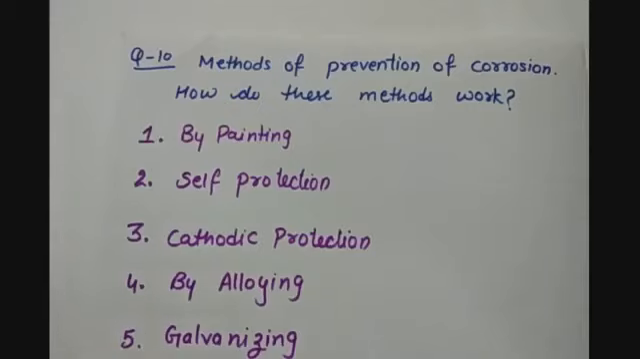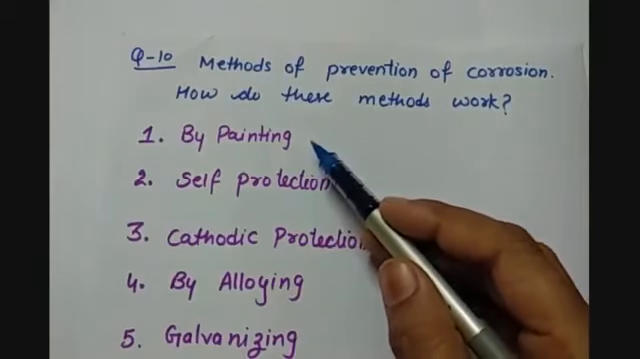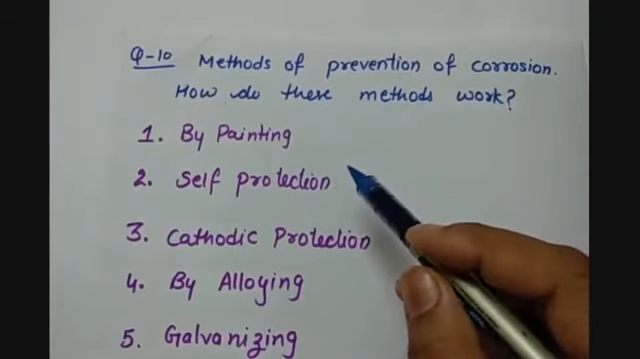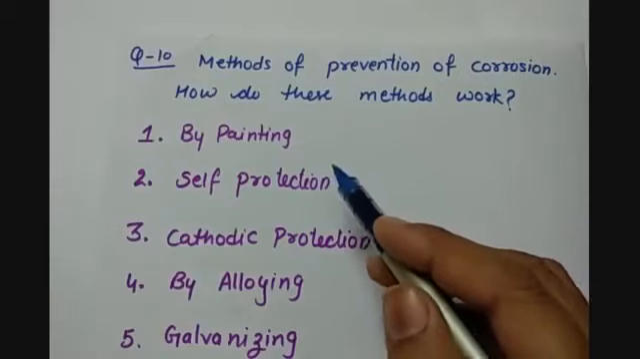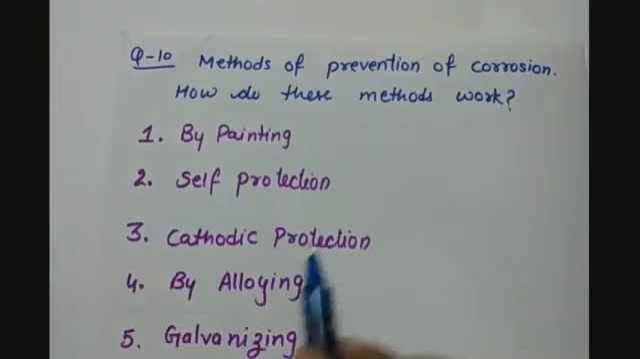The last question of this assignment is: write the methods of prevention of corrosion and how do these methods work. We have various methods of preventing corrosion. The first method is painting. The corrosion of metal can be prevented simply by painting the metal surface with grease or any paint, so that it can form a protective, impervious layer which will not allow water, moisture or any acids to come into contact with the metal surface, and hence it protects it from corrosion.